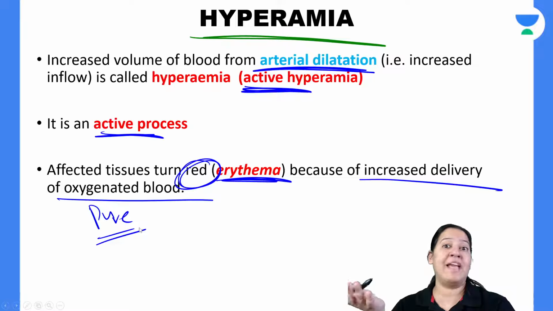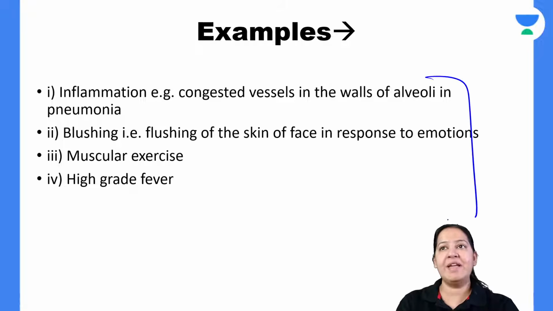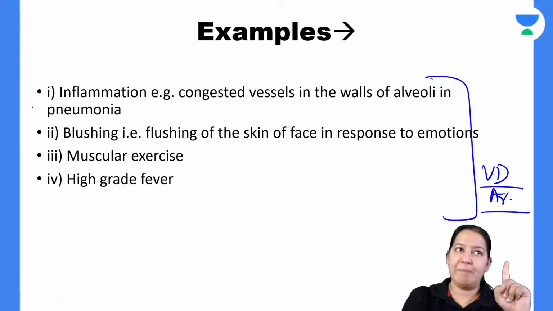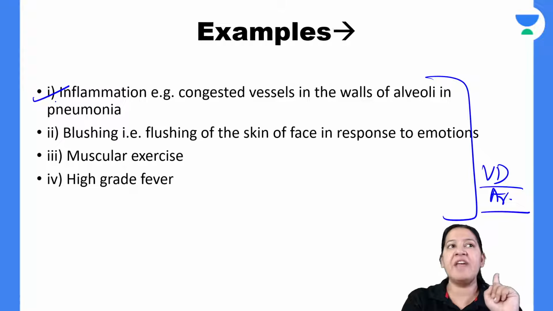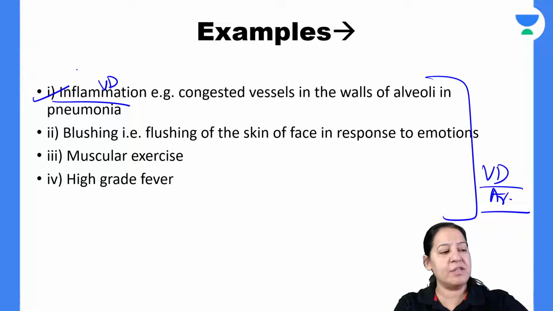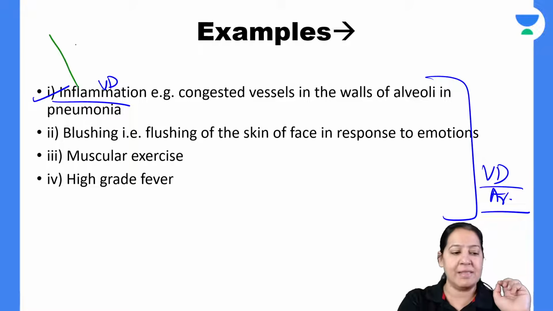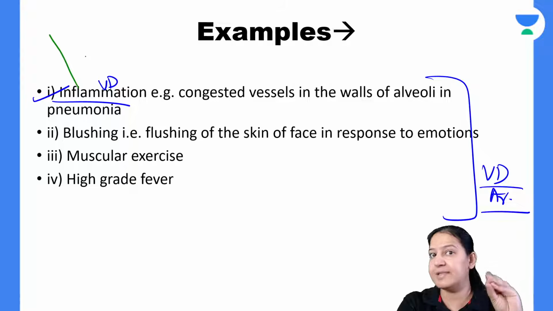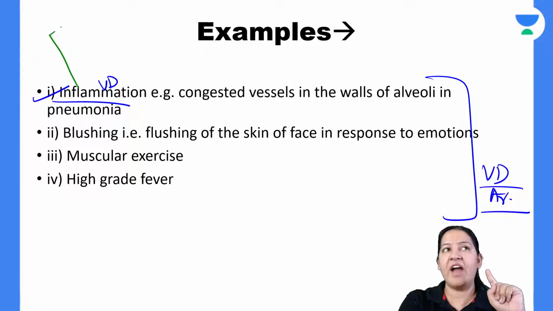When does hyperemia take place in the human body? That is, when does vasodilatation of the artery take place in the human body? So the best example is inflammation. Whenever we have inflammation at any part of the body, vasodilatation of the arteries takes place and the inflamed organ is red in color. You know the 5 cardinal signs of acute inflammation? You may be knowing. In inflammation, I taught you the 5 cardinal signs of acute inflammation. So what are the 5 cardinal signs?